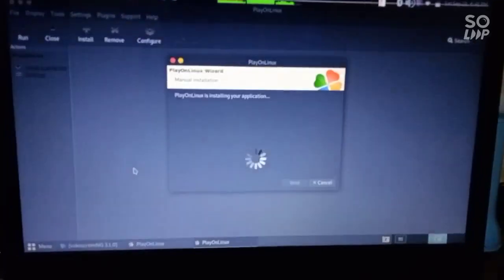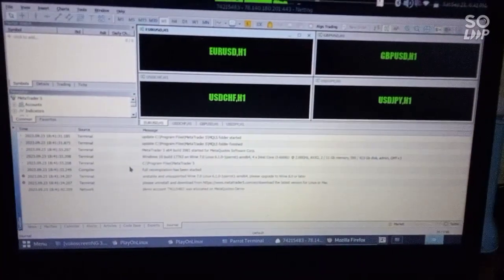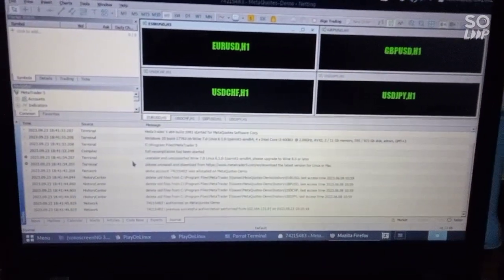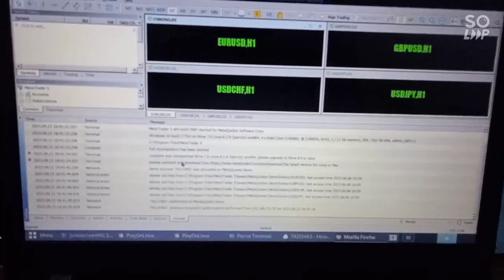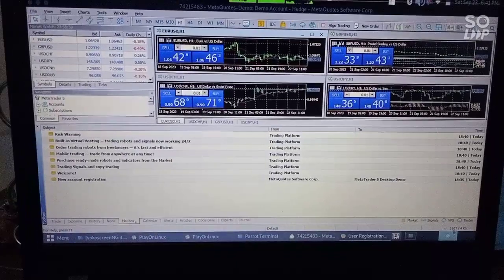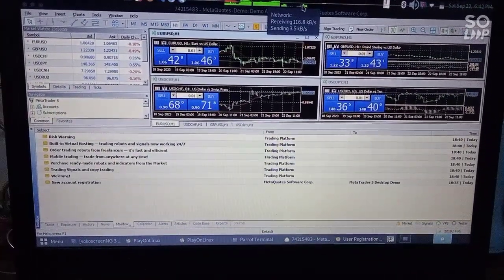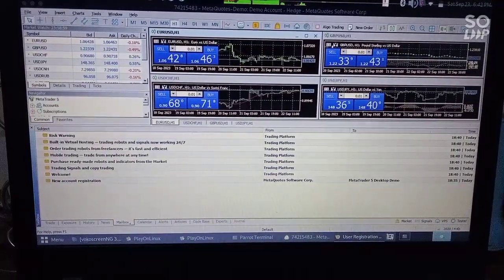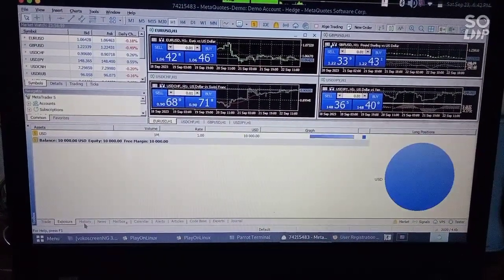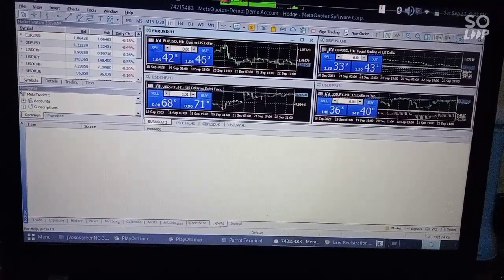Now MetaTrader5 has finished, and when you see that pop-up, good, you are all done and completed. You'll hear a sound, and yeah, it is finished. You can see at the bottom, it's running without lags.